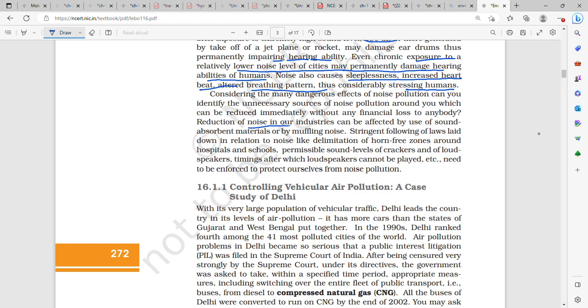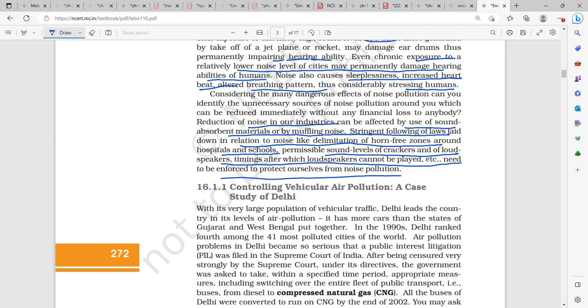Reduction of noise in our industries can be effected by use of sound absorbent materials or by muffling noise. Stringent following of laws laid down in relation to noise, like delimitation of horn-free zones around hospitals and schools, permissible sound levels of crackers and loudspeakers, and timings after which loudspeakers cannot be played, need to be enforced to protect ourselves from noise pollution.